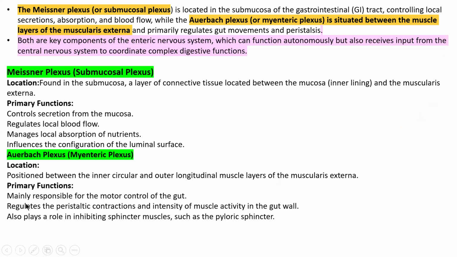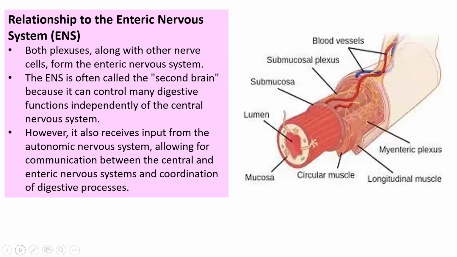Meissner plexus and enteric plexus, along with other nerve cells, form the enteric nervous system. The enteric nervous system is often called your second brain because it controls all your body's digestive functions independently of the central nervous system.